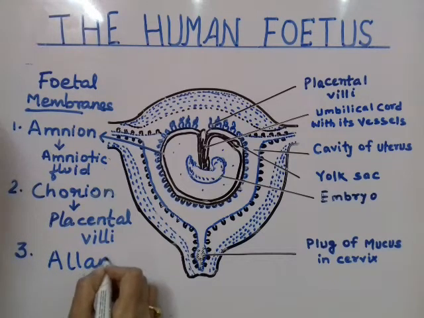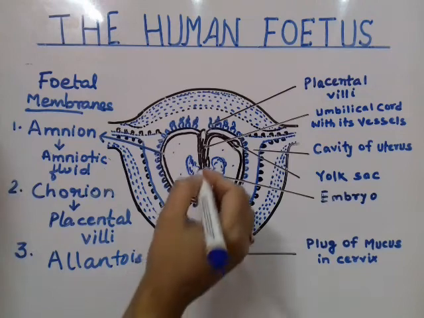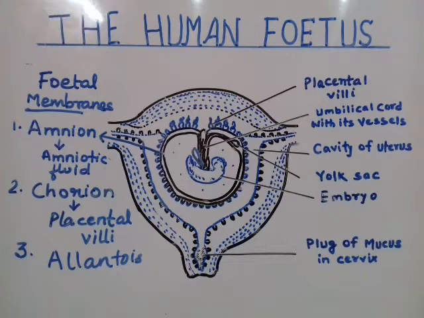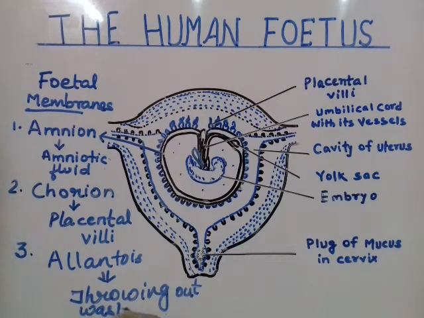The function is yet to be decided. It says that it comes out from the navel of the baby. It's a sac-like structure which comes out like this, and it helps in throwing the waste material out of the baby's body, throwing out waste from the fetus. So these are the 3 most important membranes that surround the fetus and help in different physiological functions and maturity of the fetus throughout the gestation period.